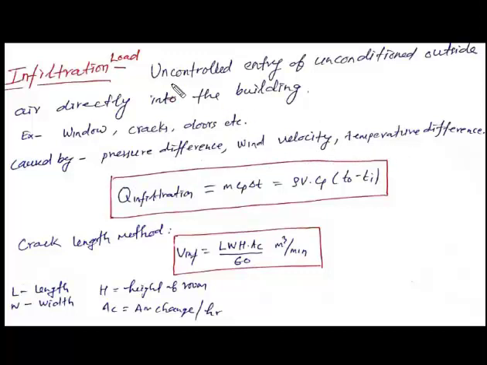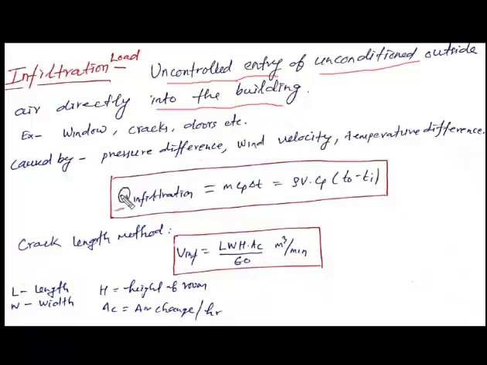So here we can see uncontrolled entry of unconditioned outside air directly into the building. This increases the load on the air conditioning equipment. That type of load is known as the infiltration load.